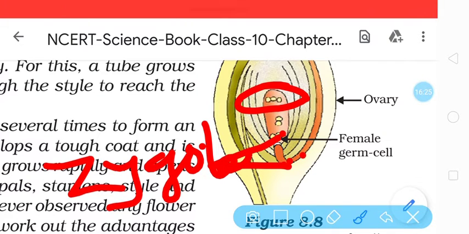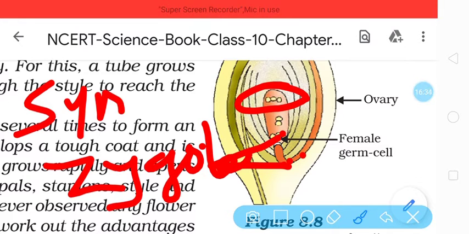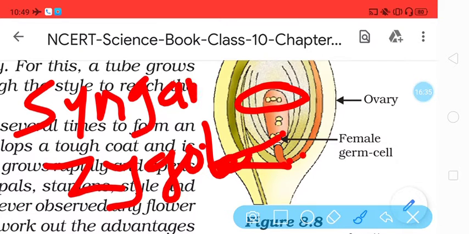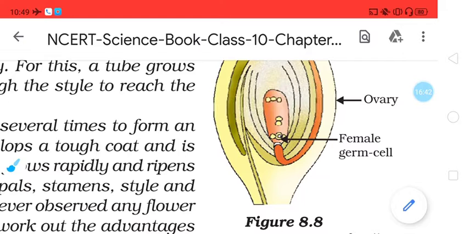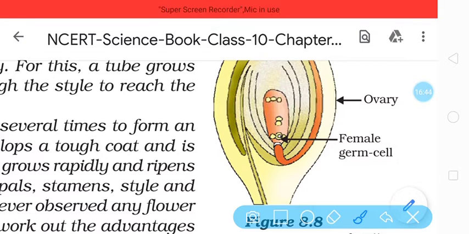So first generative cell plus egg cell equals zygote, and this process is called syngamy. Now, as this is a fusion of gametes, fertilization has taken place.